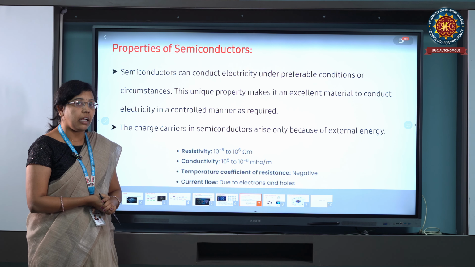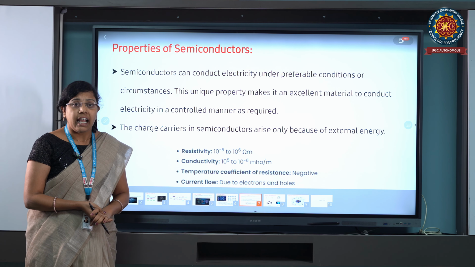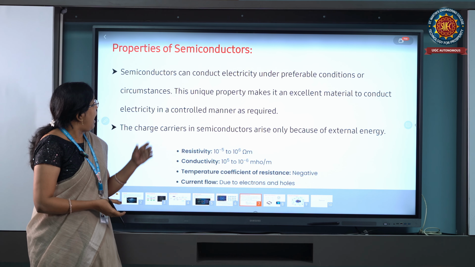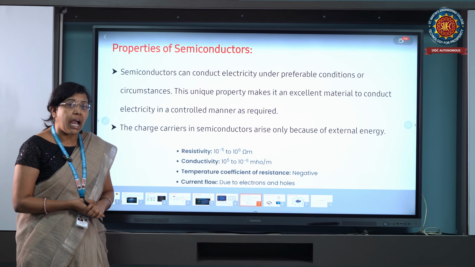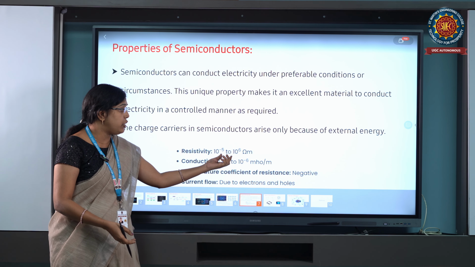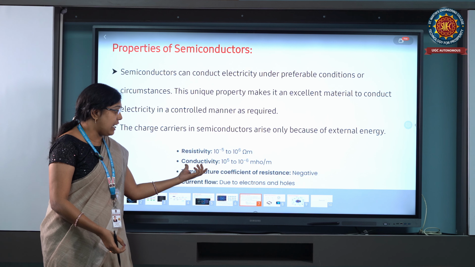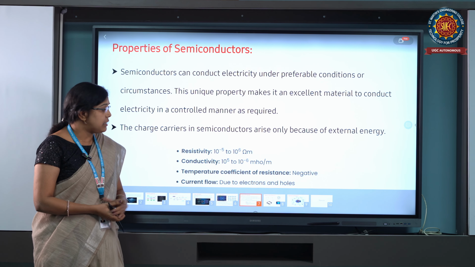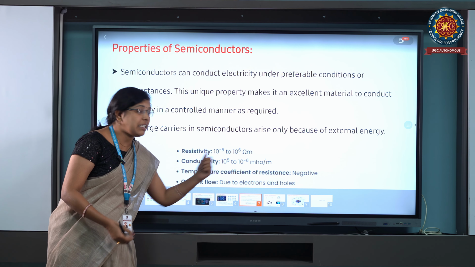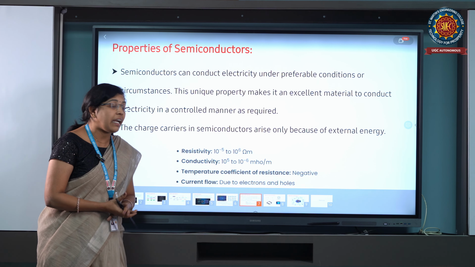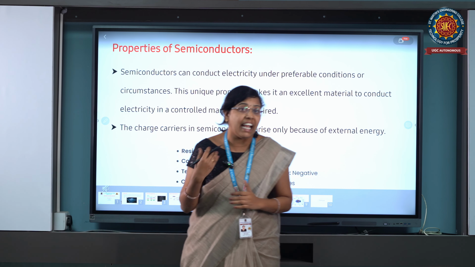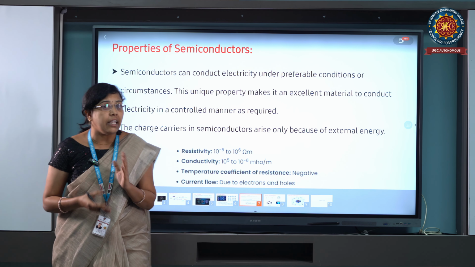Coming to the properties of semiconductor materials, semiconductors can conduct electricity under a preferable condition. That condition is the energy gap. This is a unique property. The resistivity is 10 to the power of minus 5 to 10 to the power of 6 ohm meters, and the conductivity of this semiconductor material is 10 to the power of 5 to 10 to the power of minus 6 per ohm meter. The temperature coefficient of resistance is negative, and current flows due to electrons and holes.